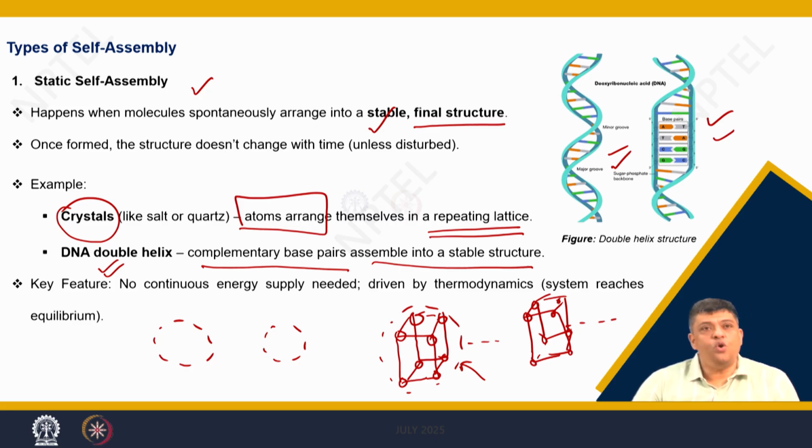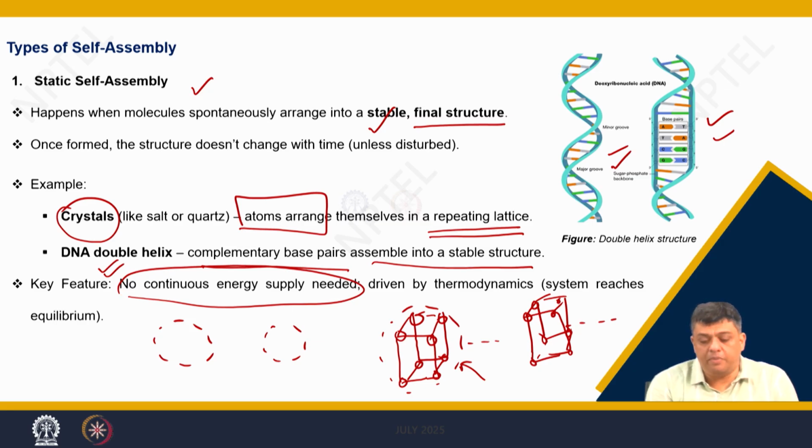So, when you have static self assembly, you do not need to continuously supply energy. They are primarily driven by thermodynamics, and once they are formed, they remain stable.